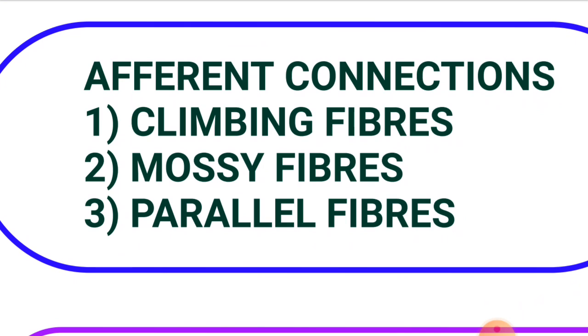So mossy fibers include granule cells. Mossy fibers excite the granule cells. Granule cells excite the Purkinje cells, basket cells, stellate cells, and Golgi cells. Basket cells and stellate cells in turn inhibit Purkinje cells. So this is called feed-forward inhibition. The axons of granule cells excite the Golgi cells and the Golgi cells negatively inhibit the granule cells. This is feedback inhibition.